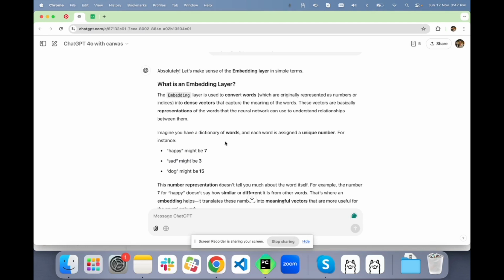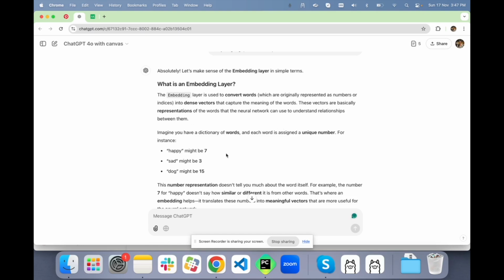Okay, so the embedding layer is used to convert the words, which are originally represented as numbers or indices, into dense vectors that we just saw, that capture the meaning of the words. These vectors are basically representation. Oh, this is the embedding layer. Oh, my bad. I've been using this layer a number of times when we were studying the RAG implementation. But even then, what this embedding layer does is convert the words into vectors so that the model can understand. These vectors are basically representations of the words that the neural network can understand relationships between.